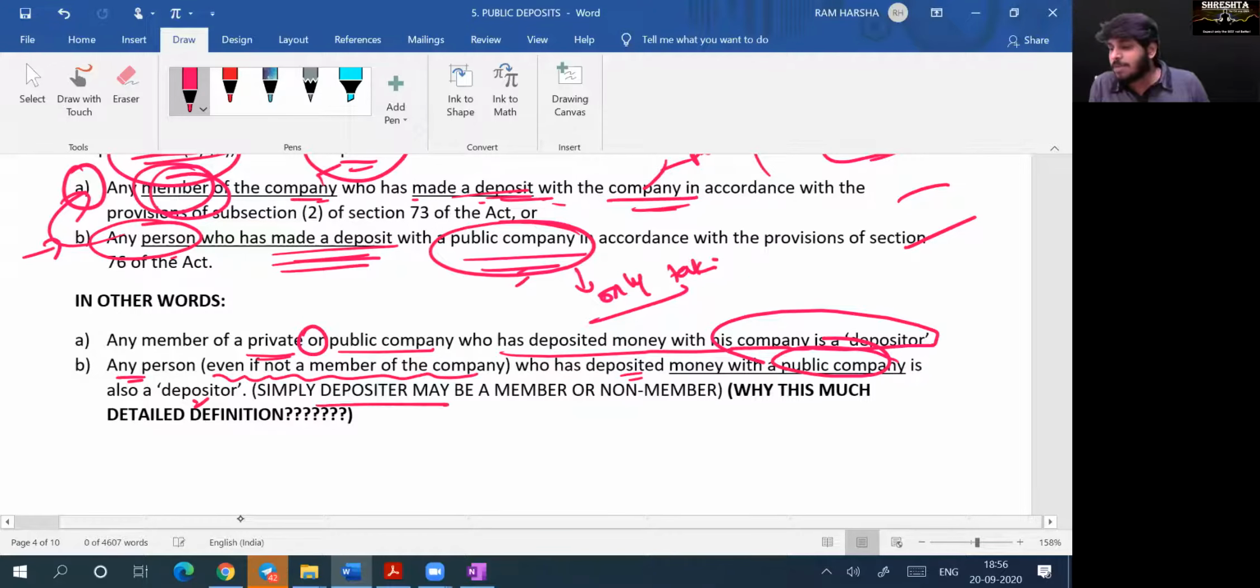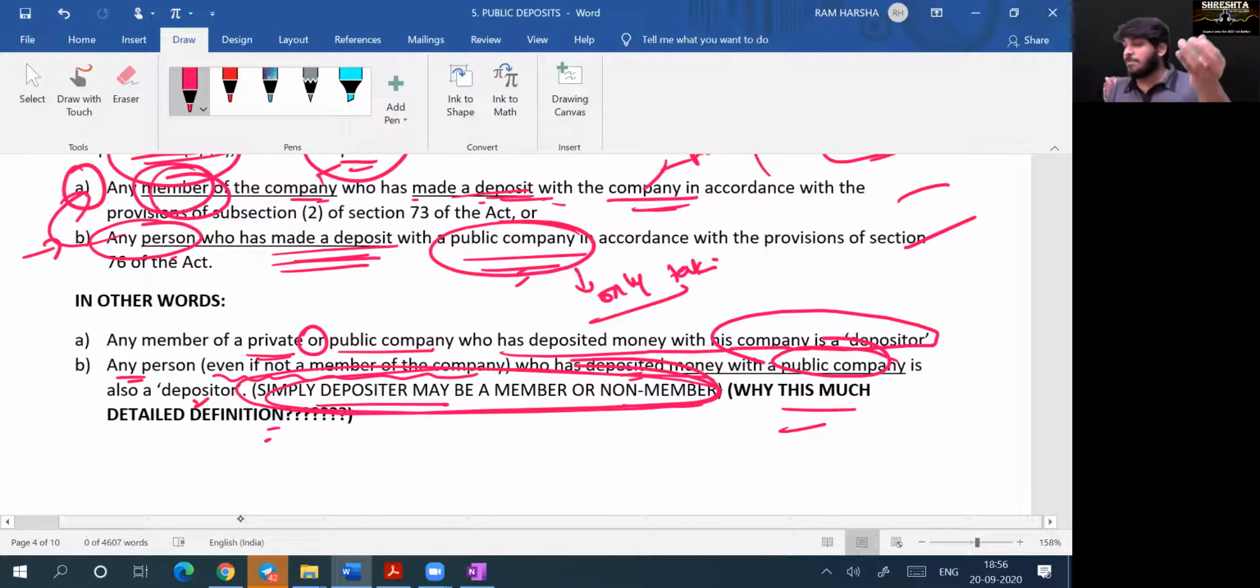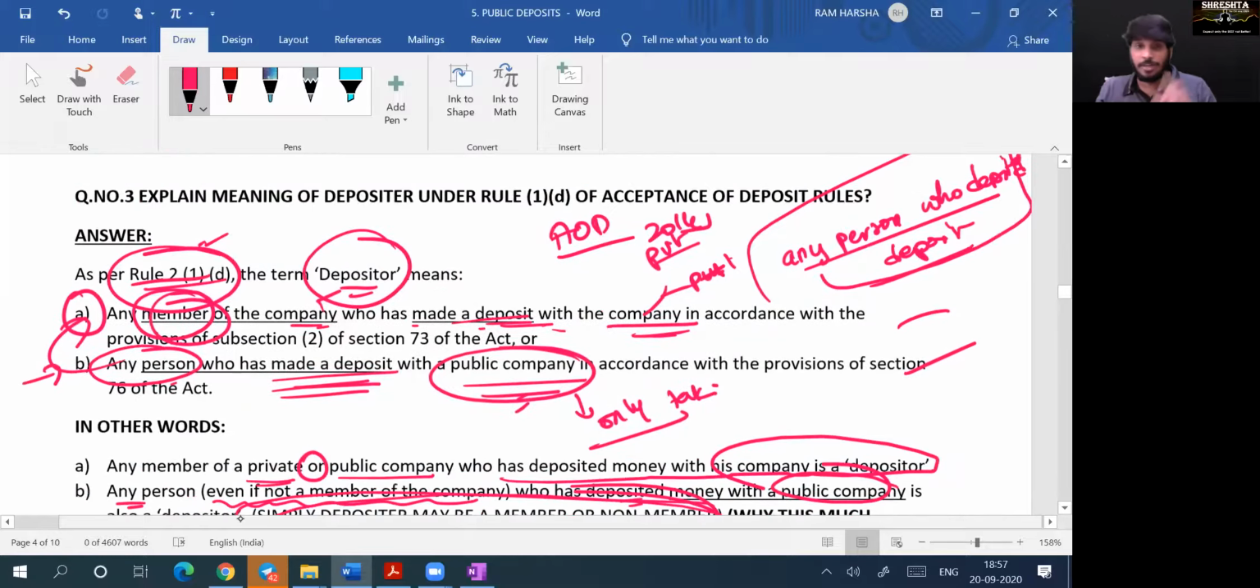Simply, they could write: depositor may be a member or non-member. Why did they not write like that? Why this much detailed definition? Because if this sentence is given, a depositor can be a member or a non-member. If the definition is stated like this and applied to a private company, even in a private company the depositor could be a non-member. Are you getting the misinterpretation or not? Yes, sir. So they gave a detailed definition for the meaning of depositor.